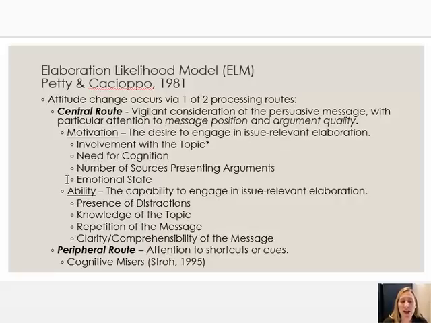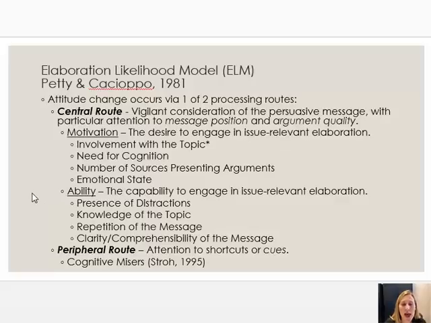Again, we do not have as much research on number of sources or emotional state as we do on involvement or need for cognition, but I thought I would mention them. Those aren't mentioned in the book, and you will see some research on them. It's not just about motivation, of course, it's about ability. You can have all the motivation in the world, but if you do not have the capacity to centrally process, it's not going to matter.